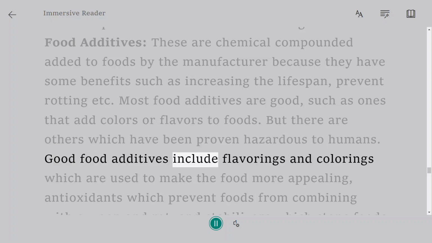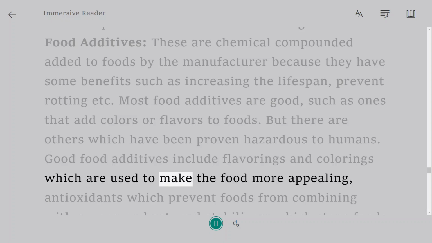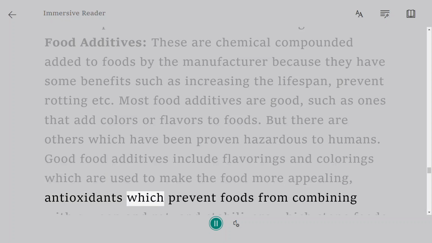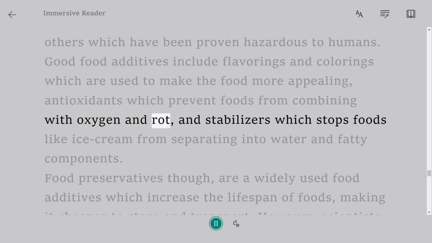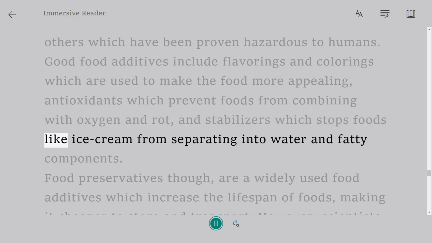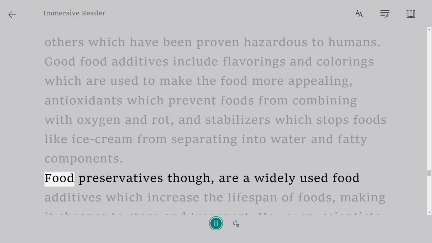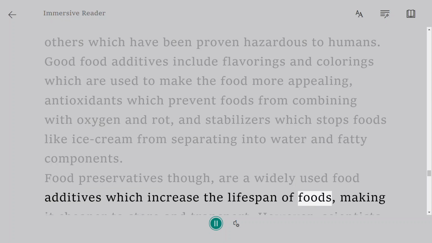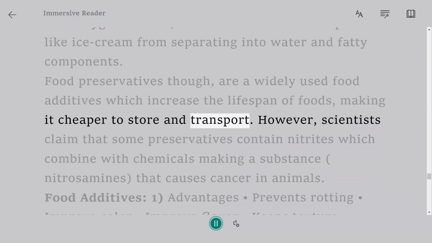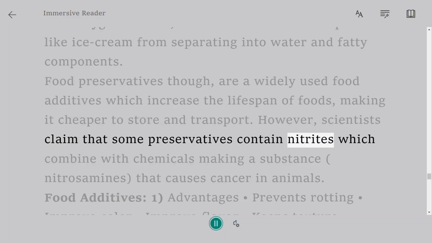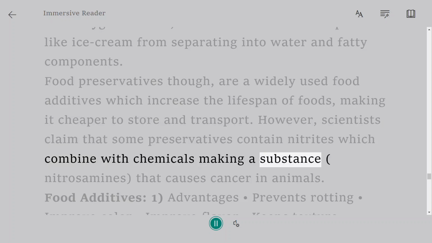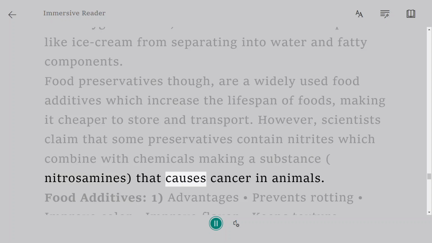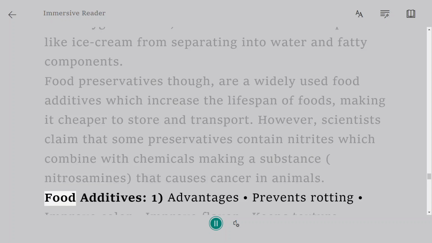Good food additives include flavorings and colorings which are used to make the food more appealing, antioxidants which prevent foods from combining with oxygen and rotting, and stabilizers which stop foods like ice cream from separating into water and fatty components. Food preservatives, though, are widely used food additives which increase the lifespan of foods, making it cheaper to store and transport. However, scientists claim that some preservatives contain nitrites which combine with chemicals making a substance, nitrosamines, that causes cancer in animals.